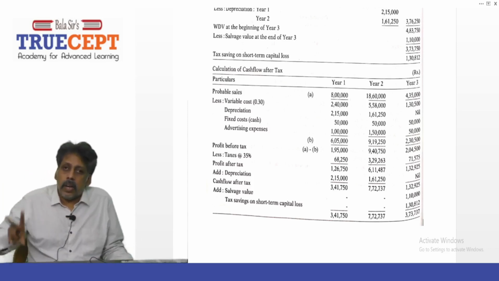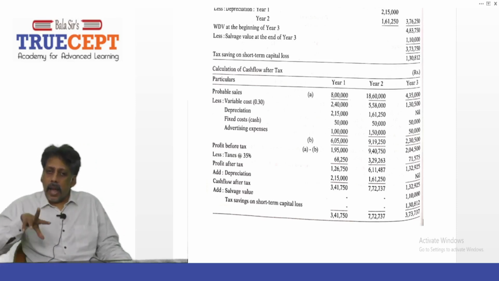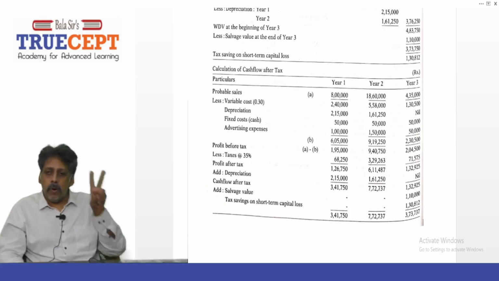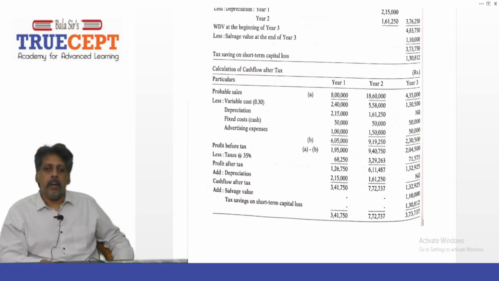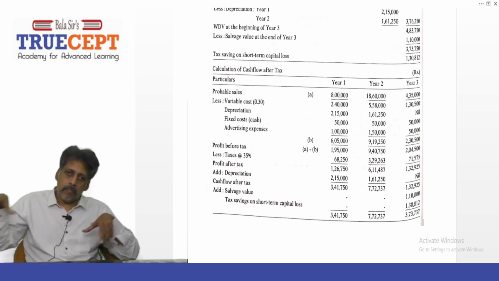But there are 2 more cash inflows in year 3. At the end of year 3, there are 2 more cash inflows. One is that he'll be selling the machine for rupees 1,10,000, the salvage value. You will sell that machine for rupees 1,10,000. That's a cash inflow.